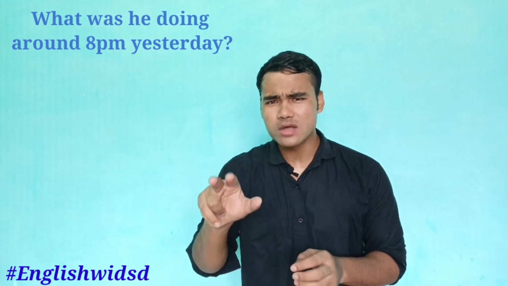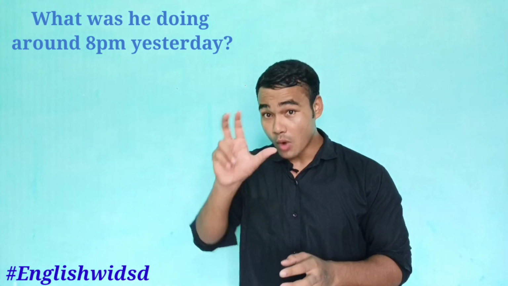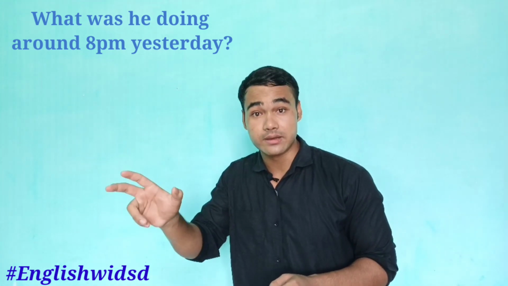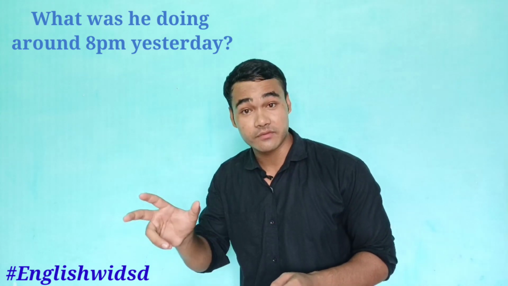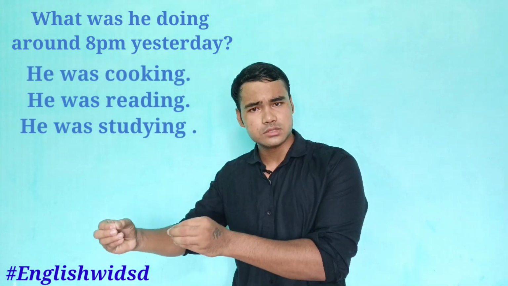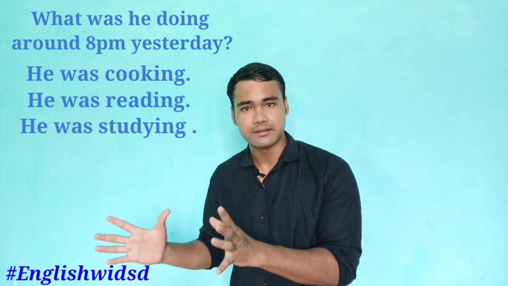Follow the grammar that they're using in their question. Past continuous tense. What was he doing around 8 p.m. yesterday? So, was and doing. Was and an ing form of the verb. So in answer, he was cooking. He was reading. He was studying.